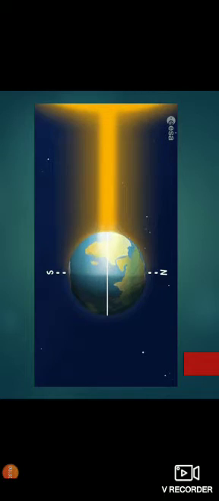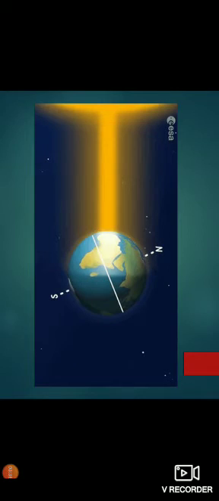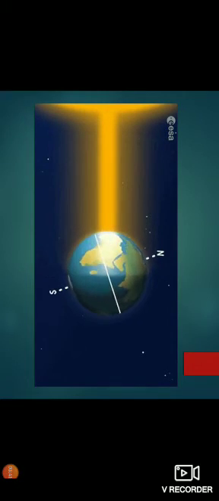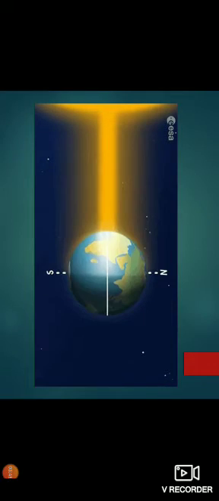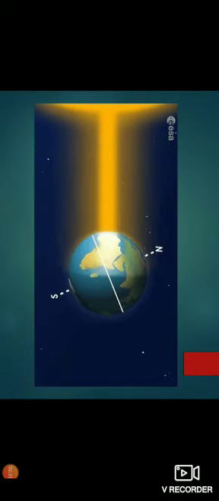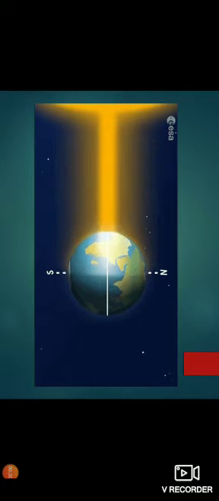N meant for north pole and S meant for south pole. When rotation happens, the earth moves round and round on its axis. So the sunlight falls on one side of the earth, and that side receives day. At the same time, the other half of the earth is away from the sun, so it is night time on the other half. Correct? So this is the reason why it is night time.